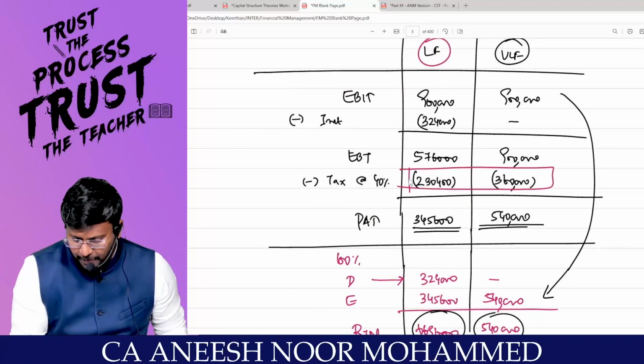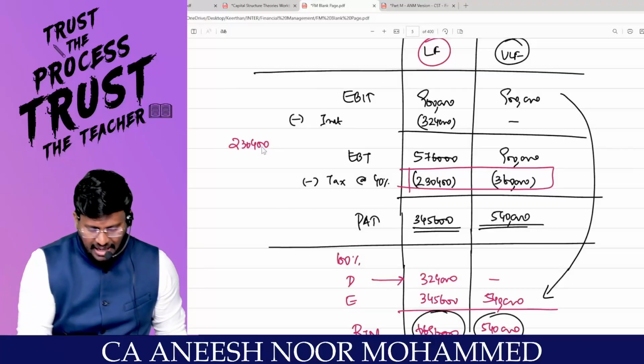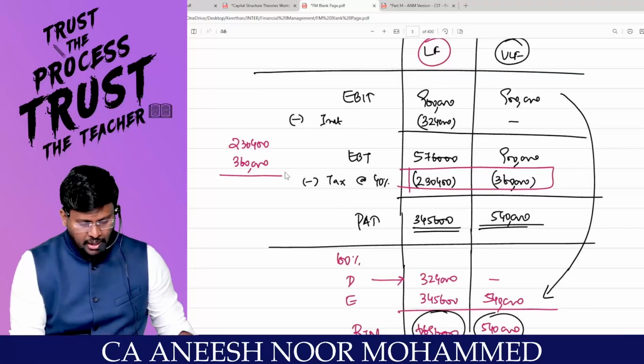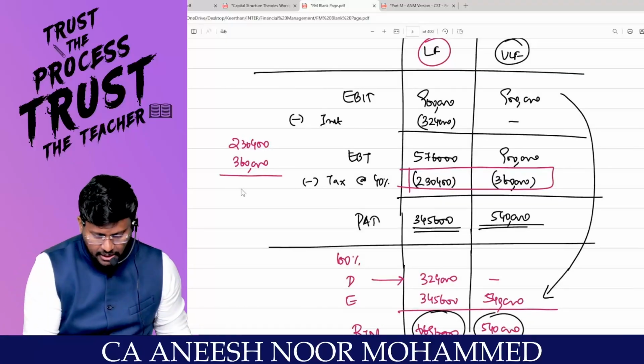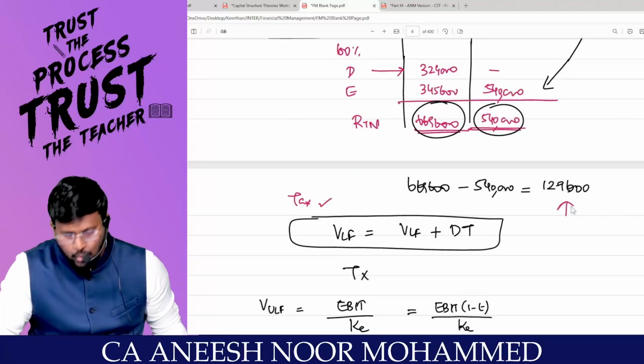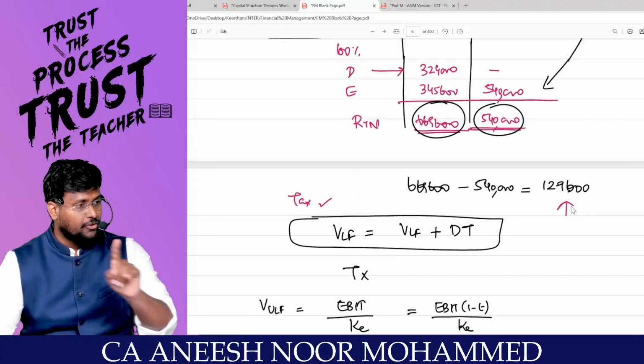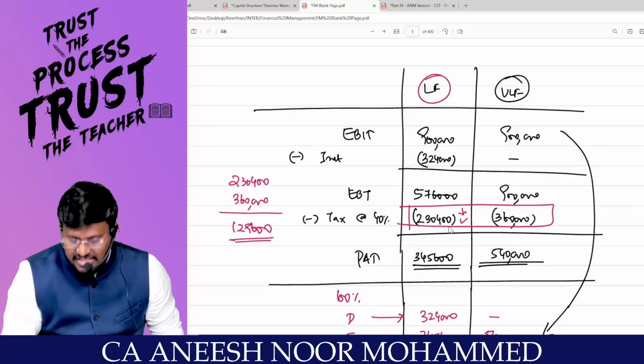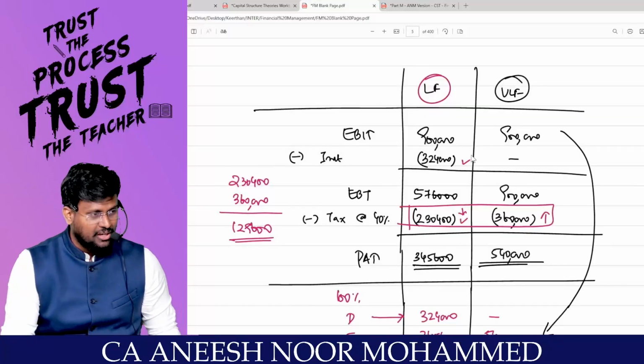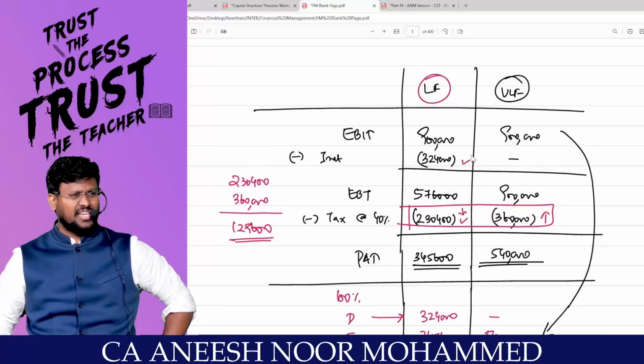Because the levered firm has paid a tax of 2,30,400, but the unlevered firm has paid a tax of 3,60,000. So 3,60,000 minus 2,30,400 comes to 1,29,600. This 1,29,600 extra is available with the levered firm. Why has this firm paid less tax? Because of interest. Interest is a tax deductible item.